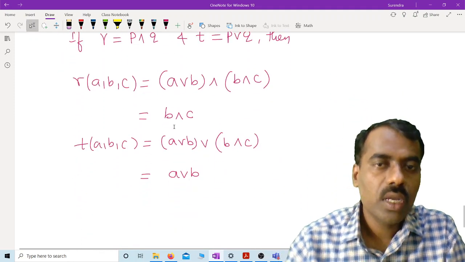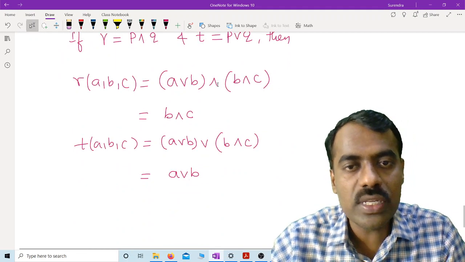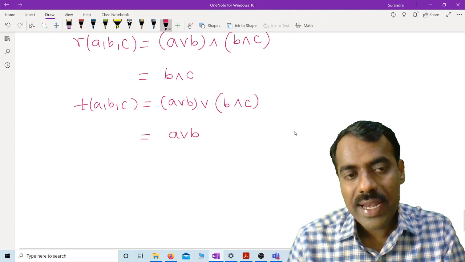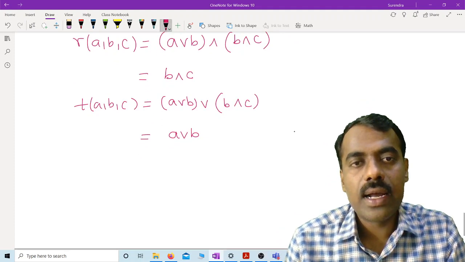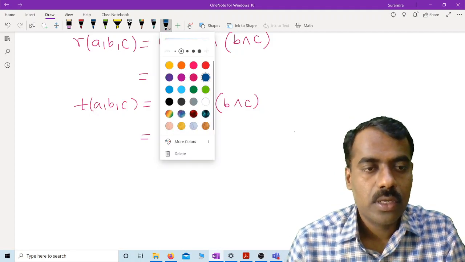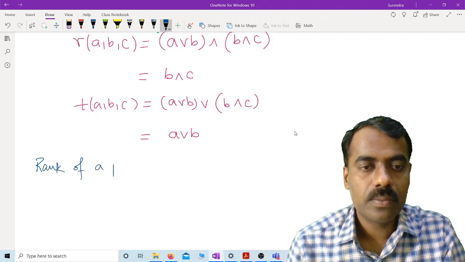Actually, you might have written this as a combination of polynomials 1, 2, 3, and so on, right? Fine. Now we define another terminology called rank of a polynomial. What is meant by rank of a polynomial?